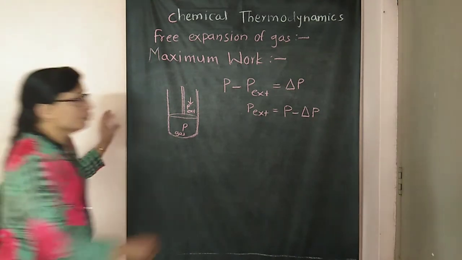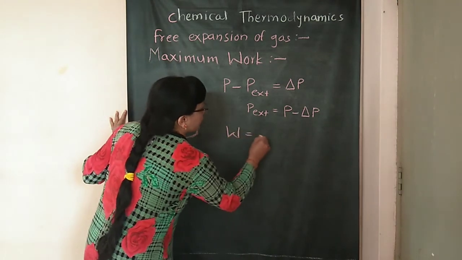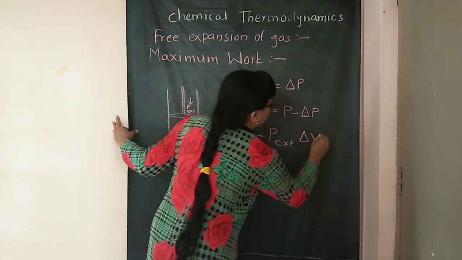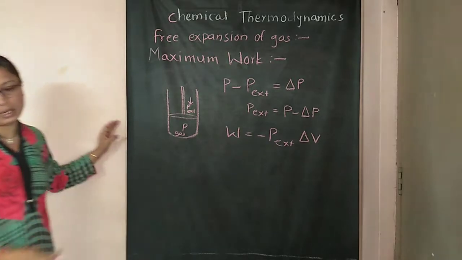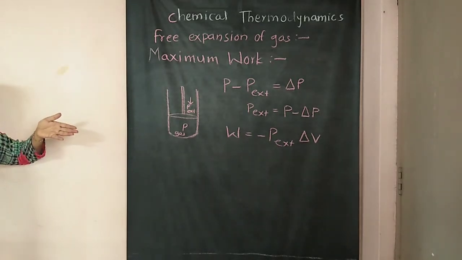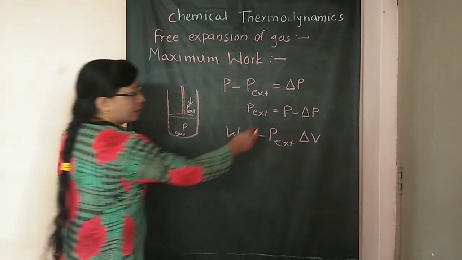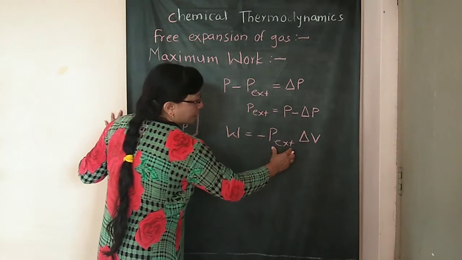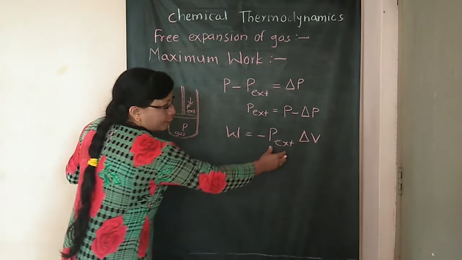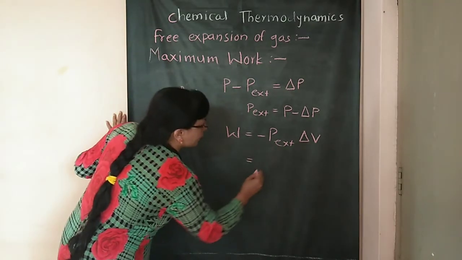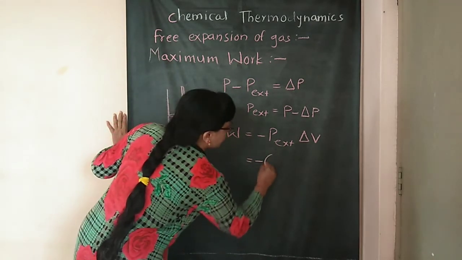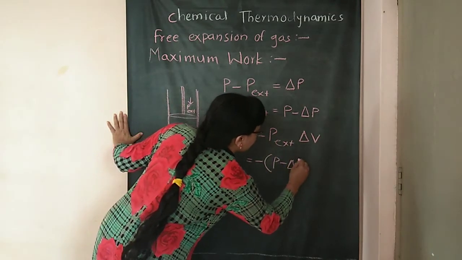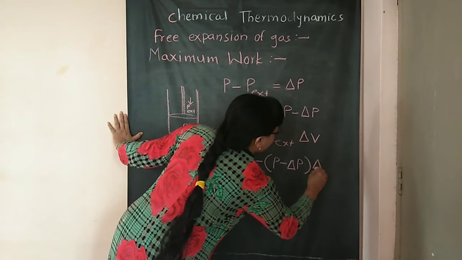Then again we have the equation w is equal to minus p external into delta v. Last time we derived this equation, and if the value of p external, that means p minus dp, is substituted in this format, w is equal to minus, let us substitute today, p minus delta p into delta v.